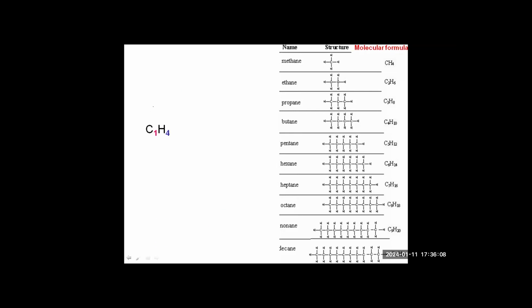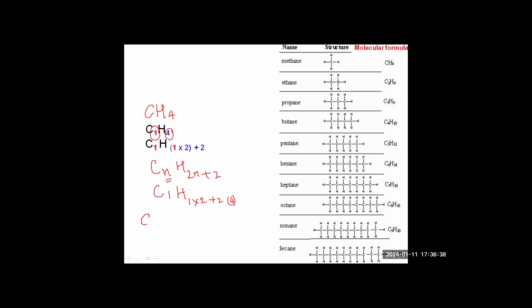If we discuss methane, CH4, if we take carbon as 1, hydrogen is 4, let us take carbon as n. So it is CnH2n+2. Means if n is 1, hydrogen will be 1 into 2 plus 2, that is 4.